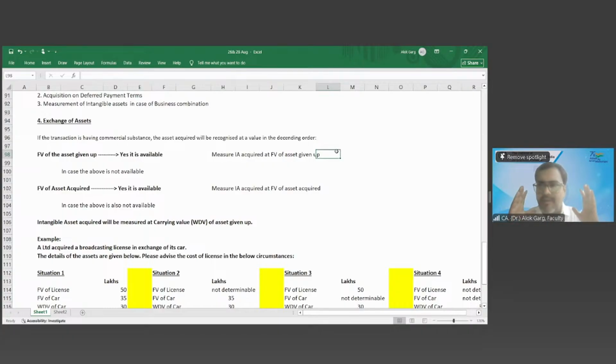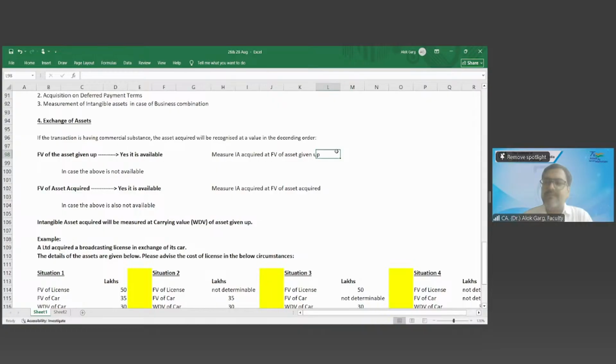So to cut a long story short, if I talk about at what value my asset is going to be measured, it means the asset acquired. The asset acquired is going to be measured at the fair value of the asset which I have given. And what could I have given? I have given cash. What is the fair value of cash?